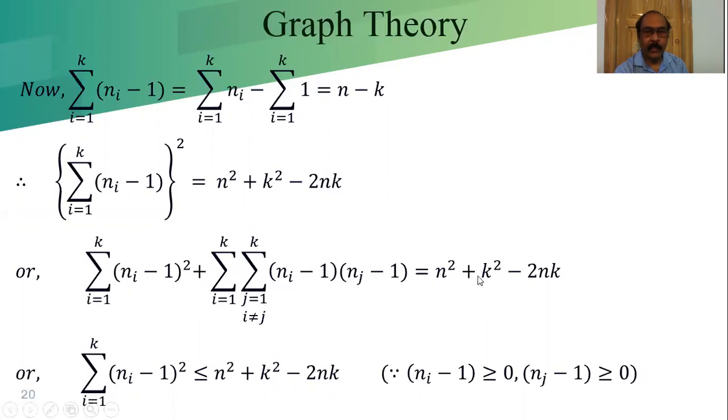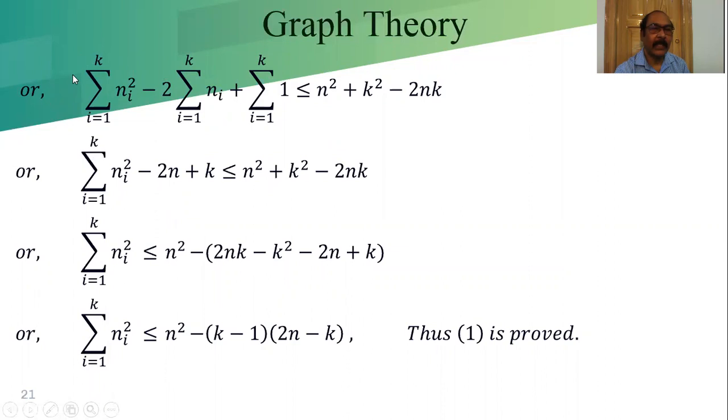The right hand side is n square plus k square minus twice nk. So when we are deleting a positive term from the left hand side, automatically the left hand side will be less. So the left hand side is less than or equal to n square plus k square minus twice nk. These are the conditions we know. This term is positive, this term is also positive.